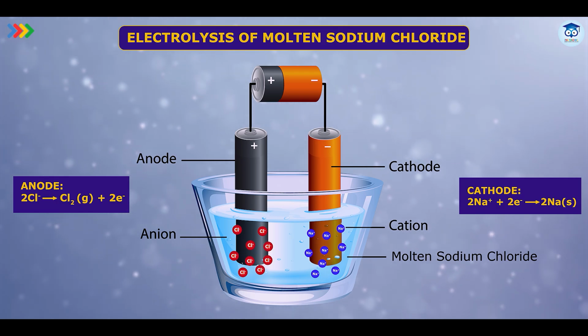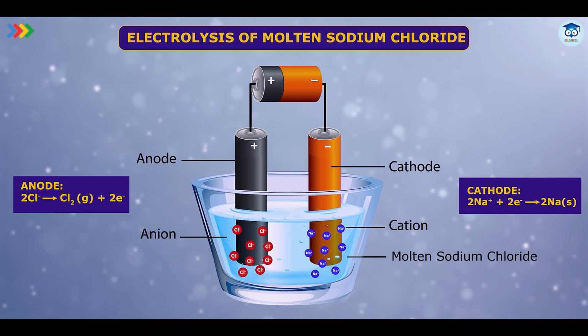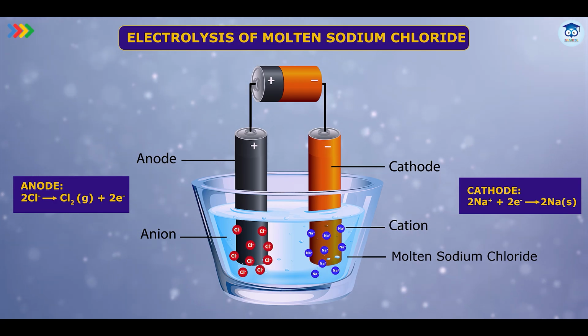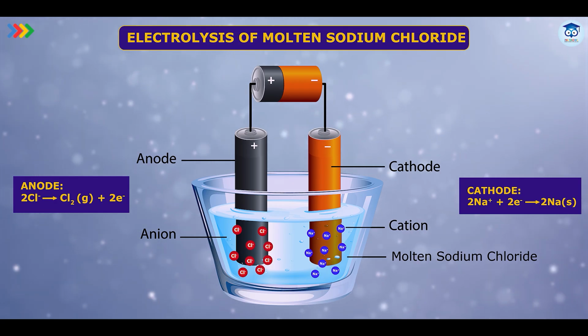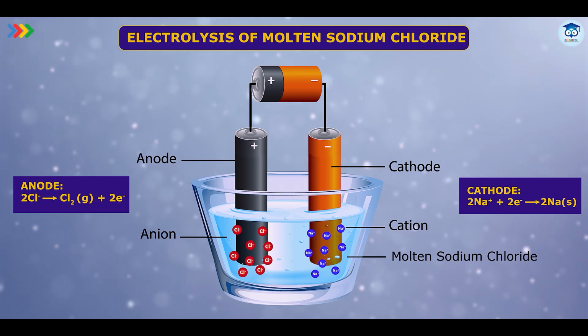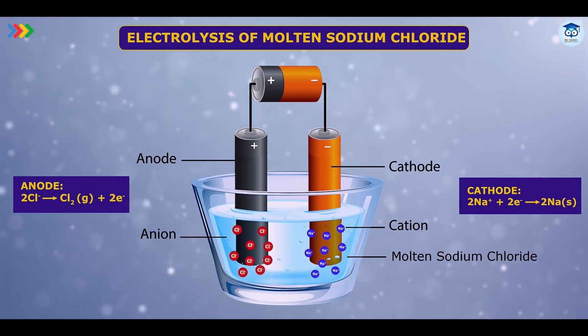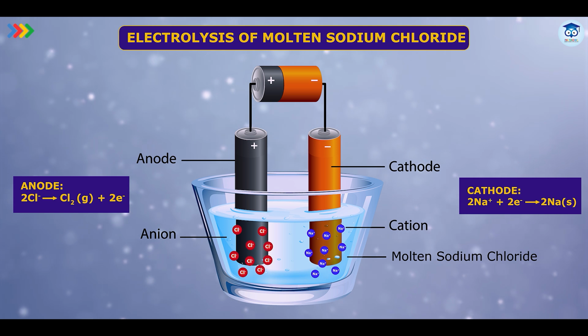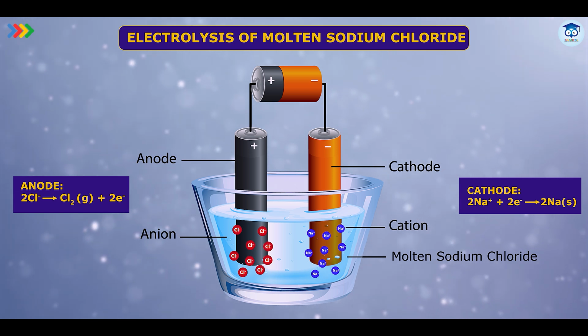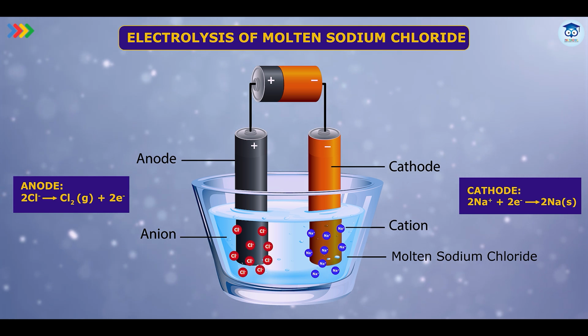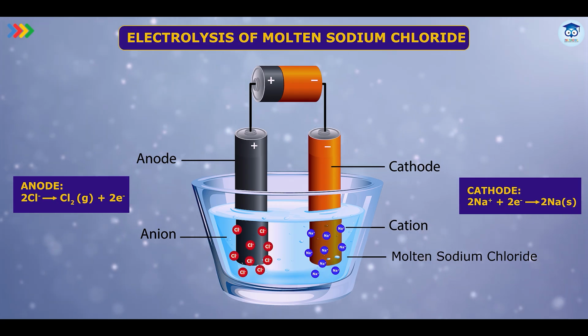That means at the cathode, reduction is taking place. While at the anode, the two chloride ions lose electrons, form Cl2 gas and give away the 2 electrons. So over here gas is released, Cl2, and the process taking place is oxidation.